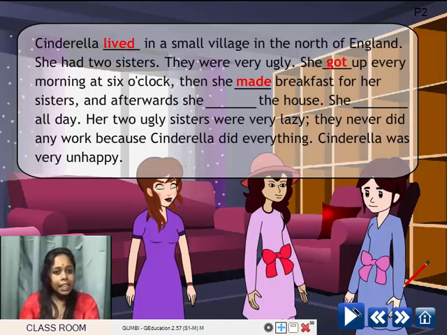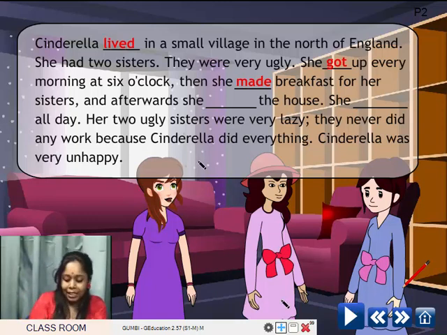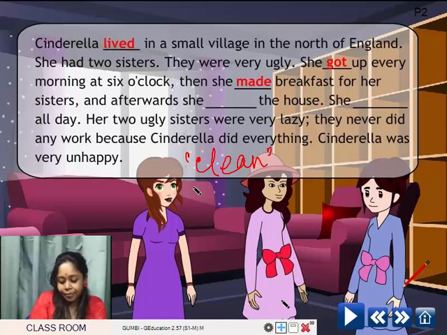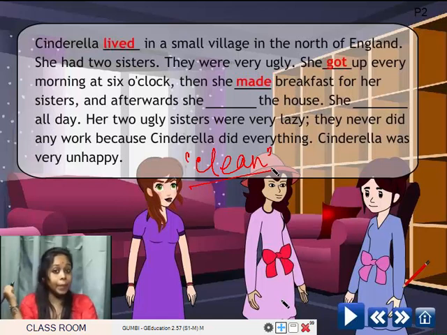And afterwards, she dashed the house. So here the word is clean. I am giving you a word that is clean. You will have to use the correct form of it. In past form, what will it become?